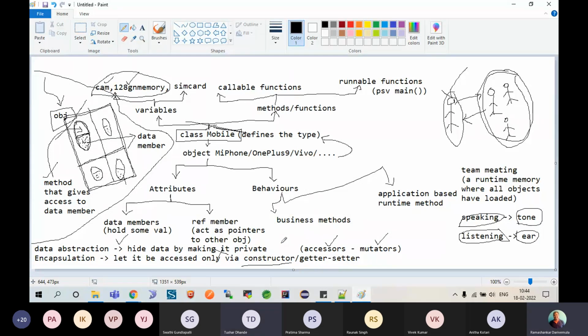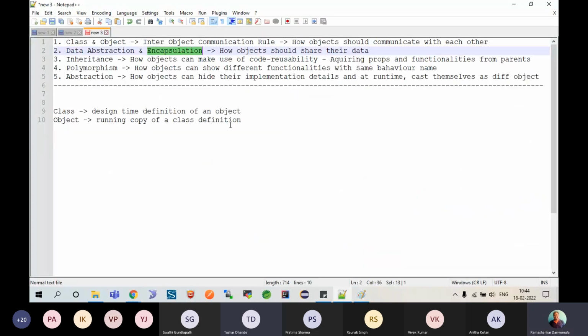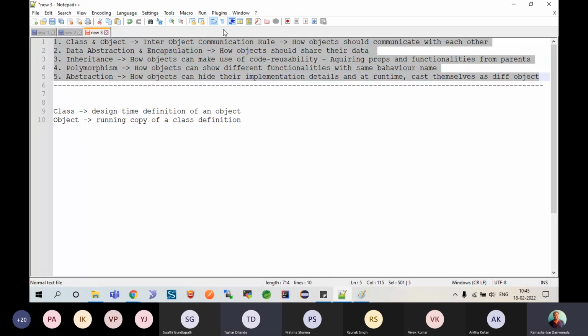Let's see with a small example, shall we? Sir, shall we see it as an example? Yes. Okay, then I'll come back to my class, and I'll do all of this here, so that I can make use of it.